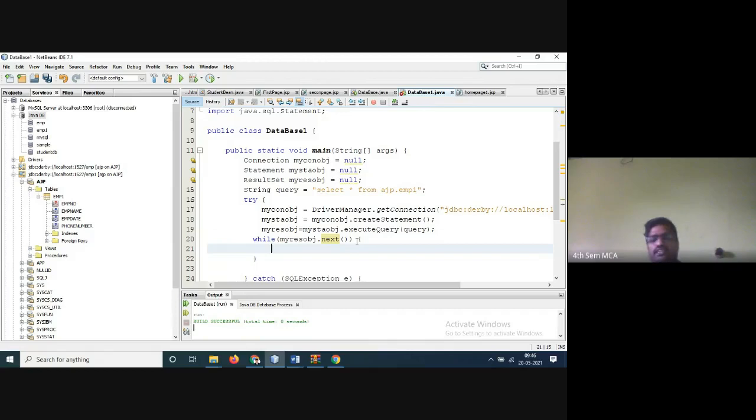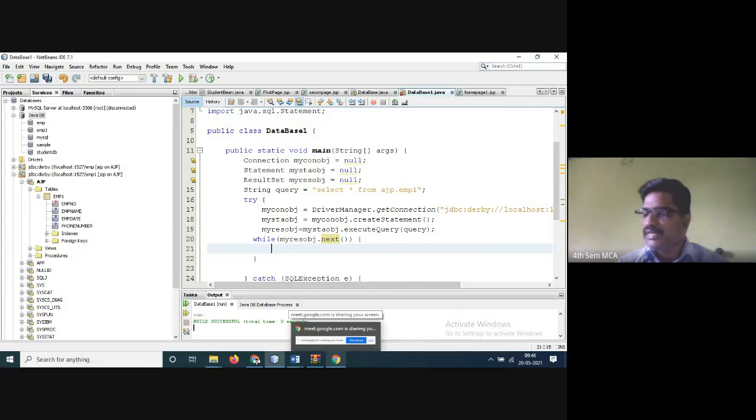Now what you have to do is assign the 5 fields. You have to take 5 fields. Already in the database you have the EMP number, EMP name, EMP date, and phone number. Those 5 fields you assign, every field to one variable name. Once you assign that, display it. Then it will come back to the while loop, my results obj next. How many records you have till the end, it will keep moving. So that is what you have to do.